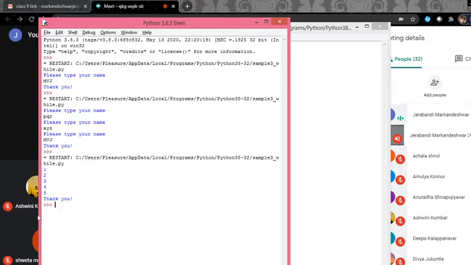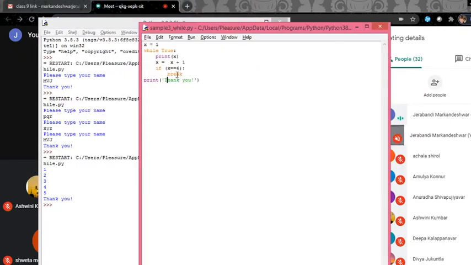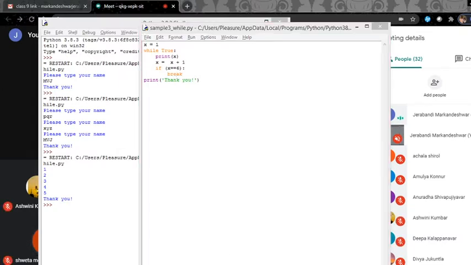Now see here, the program has executed up to 5, meaning the loop has continued from 1 to 5, and then stopped the loop, right? So this is where we require the break statement. Are you able to understand?